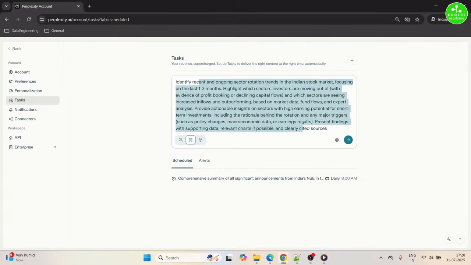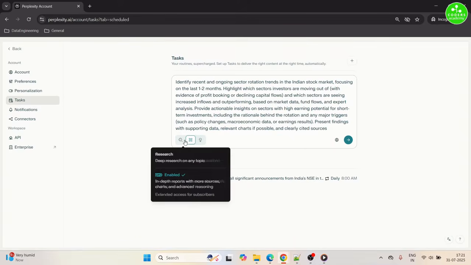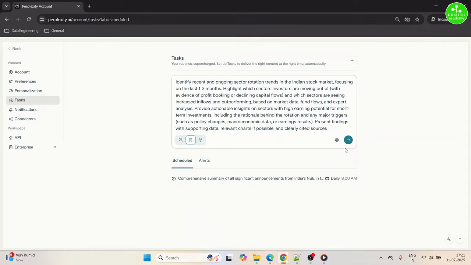In our next example, I am creating a new task where it is trying to find out the sectoral rotations for the Indian stocks in the last 1 or 2 months, wherein I am trying to identify the sectors where investors are moving out and sectors where we are seeing increased inflows and outperformance. Based on market data, fund flows and expert analysis, give me actionable insights on the sectors with high earning potential. Here again, we will be making use of the deep research. Okay, submit.